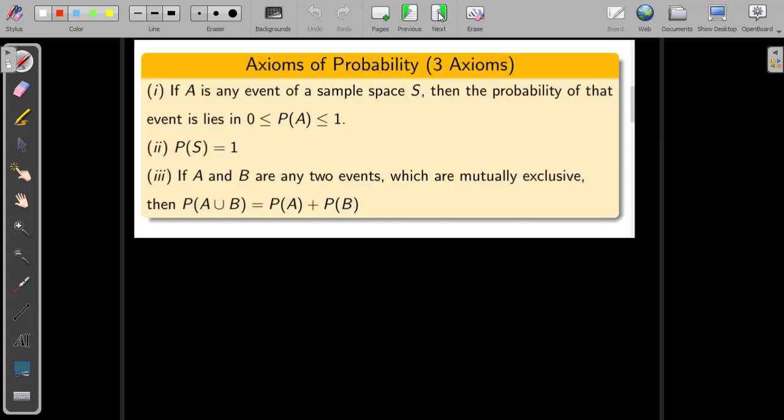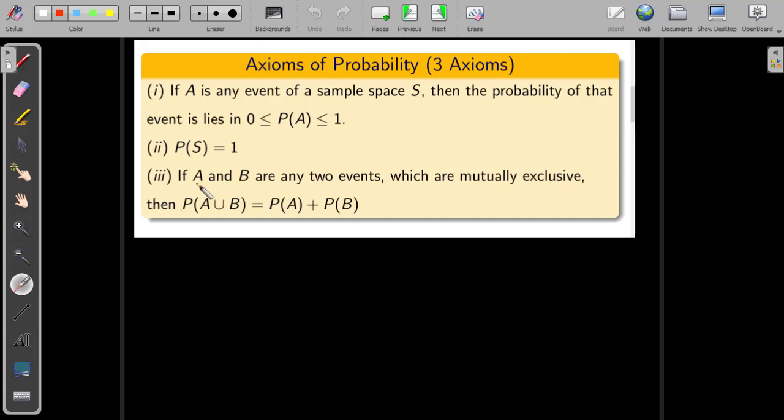Let's get started. There are three axioms of probability. The first is, if A is any event of a sample space S, then the probability of that event always lies between 0 and 1, which means the probability may be 0, or 1, or lie between 0 and 1. The second axiom is that the probability of a sample space is always 1.